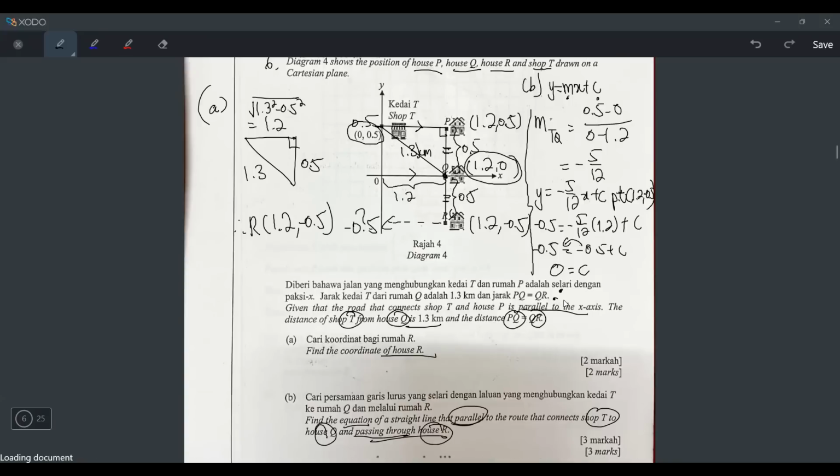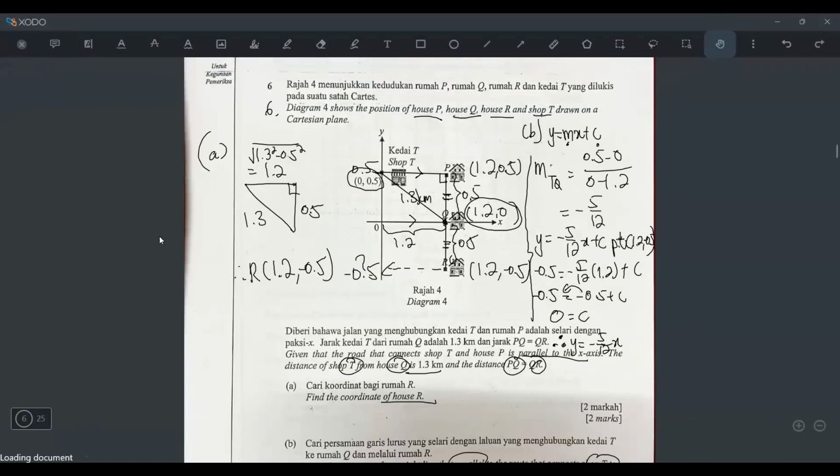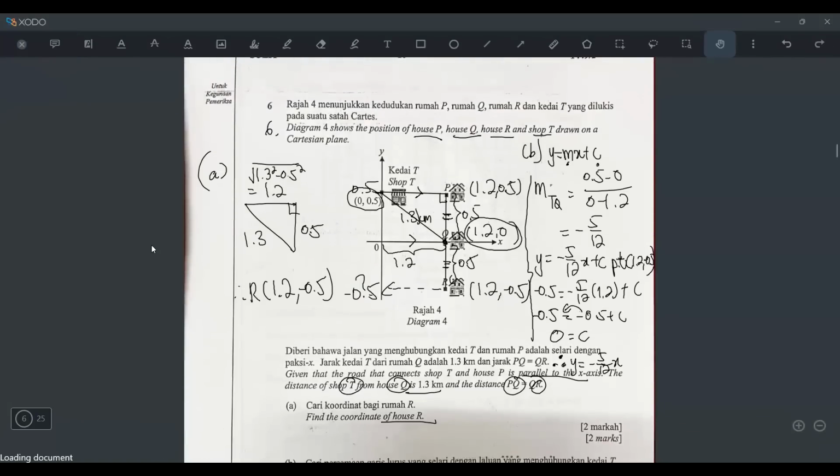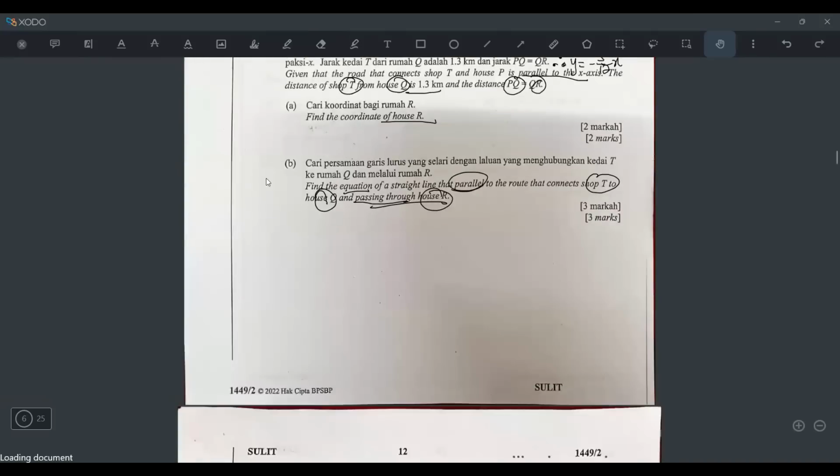So finally, I can write my equation. I will look back at this line, y equals mx plus c. So y equals m, the m is negative 5/12 x, plus c is plus 0, right? But plus 0 no need to write. So this is the answer. Okay. So what chapter is this? This is not a Form 4 or Form 5 chapter. This is the chapter you learn in lower form. It's called straight line. So yeah, that's how you do it.